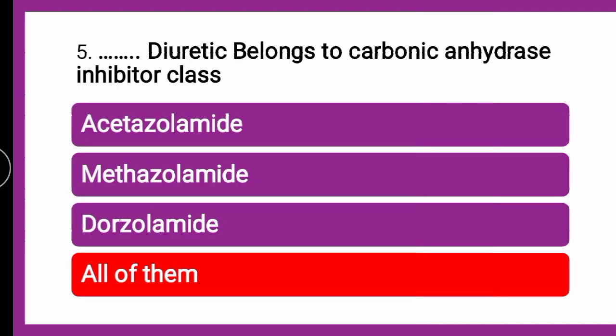The diuretics which are from the carbonic anhydrase inhibitor class are acetazolamide, methazolamide, and dorzolamide, all of them. So you can check your answers now.